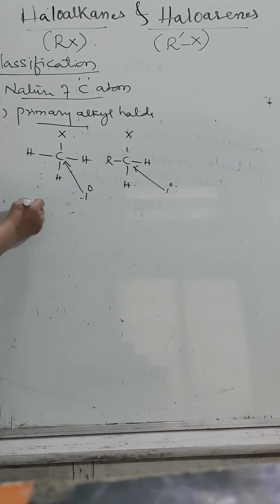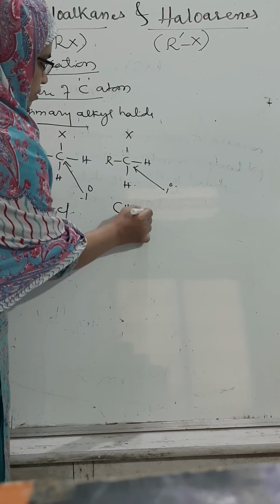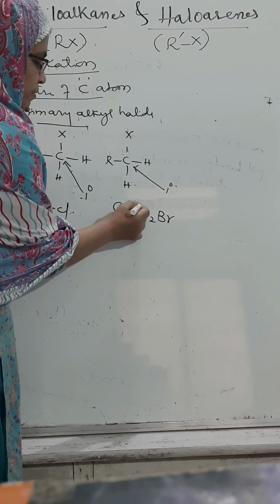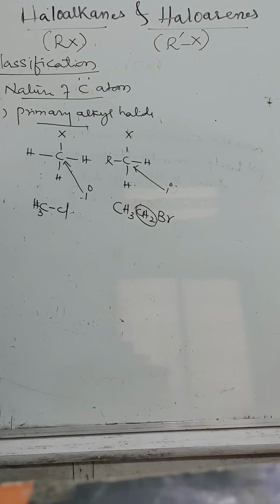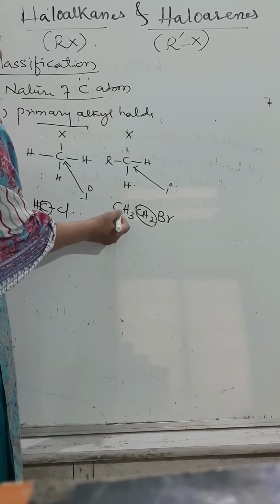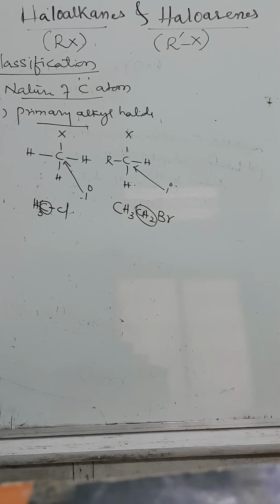Let us move to the example. If we are writing CH3Cl, methyl chloride, it is a primary alkyl halide. If we write CH3CH2Br, ethyl bromide, because the halide group is directly linked to the carbon which contains 2 hydrogens. Or the halide group is linked to the carbon which contains 3 hydrogens. In another way, we can say that the halide group is linked to the carbon which contains 1 alkyl group. In that way also we can decide. So these are called primary alkyl halides.